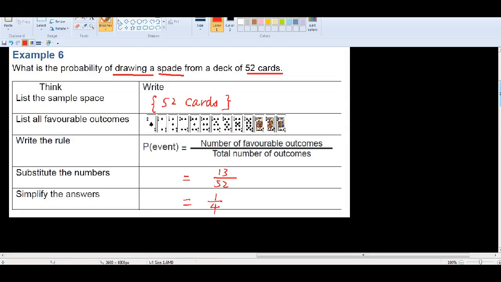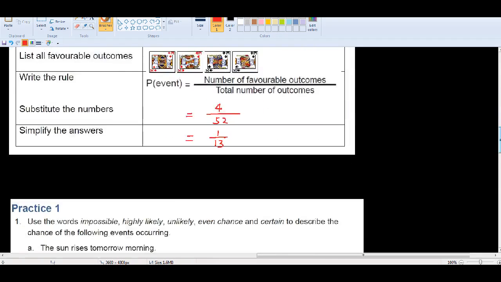Second, list the favorable outcomes. Favorable outcomes come from the question, which asks about a particular event. You need to see how many outcomes there are. If you have the 2 sets of outcomes and know the number of them, then you can use the rule.